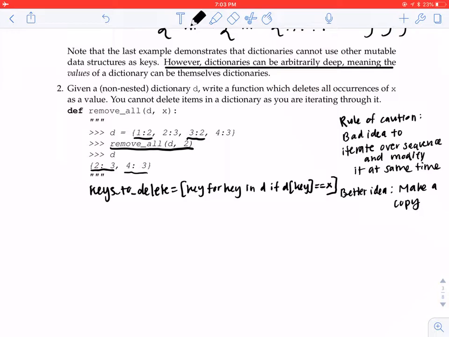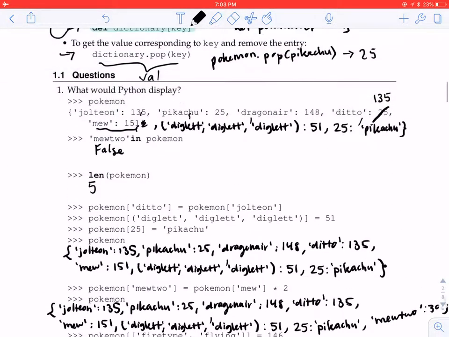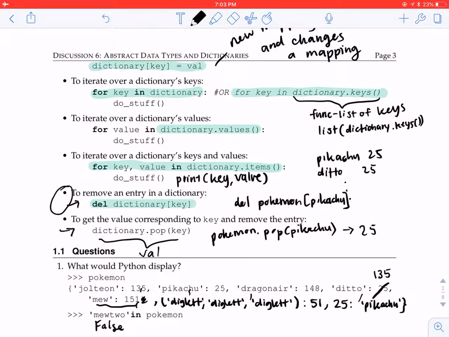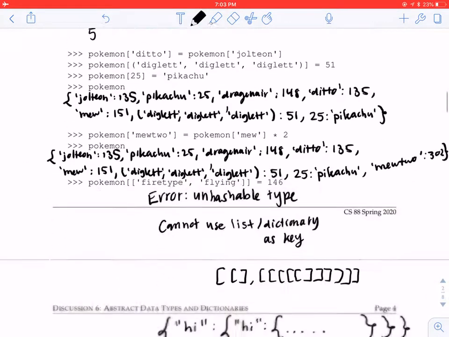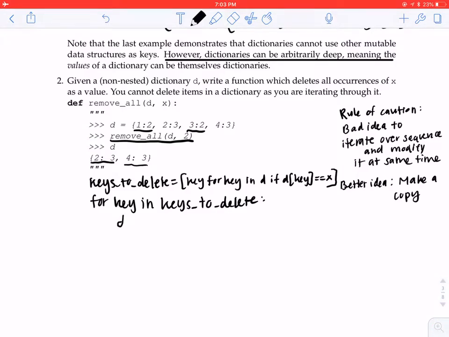So we're going to say for key in keys to delete, and here we're going to take advantage of that delete syntax that we used. So this one over here, del dictionary key. So we're just going to say del D of key. And that will delete not just the keys, but the mappings of that key to the value we want to delete. And that's it for this problem.